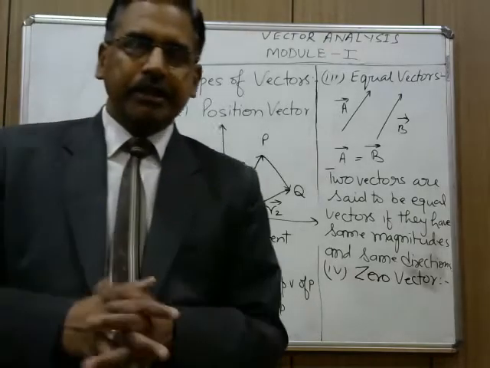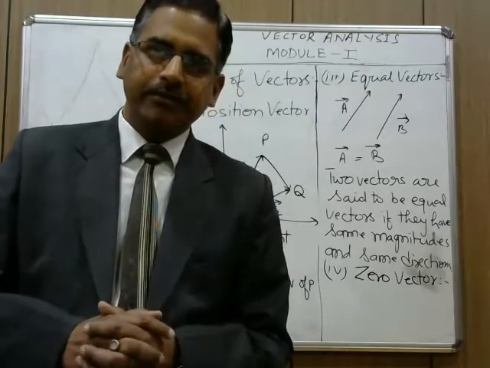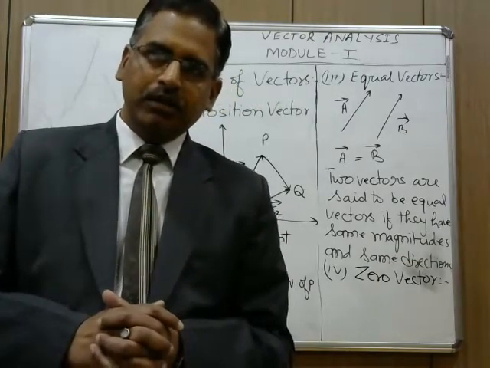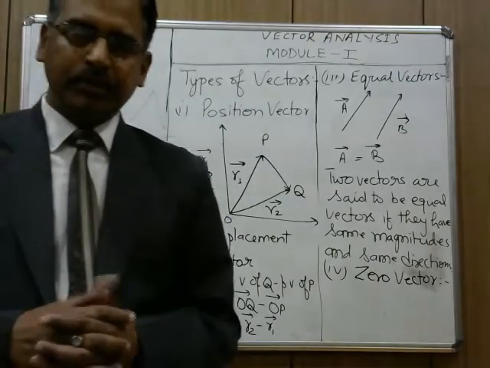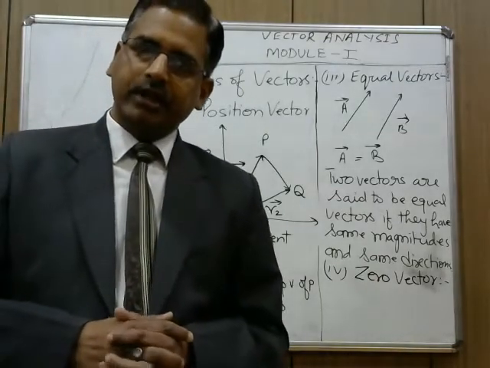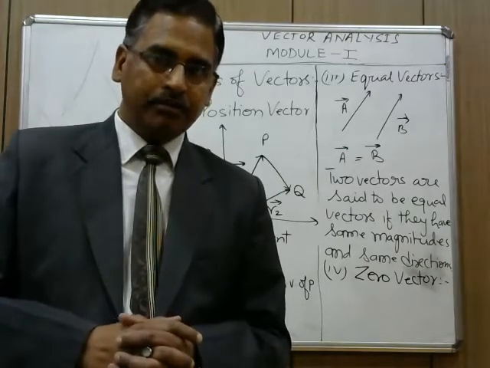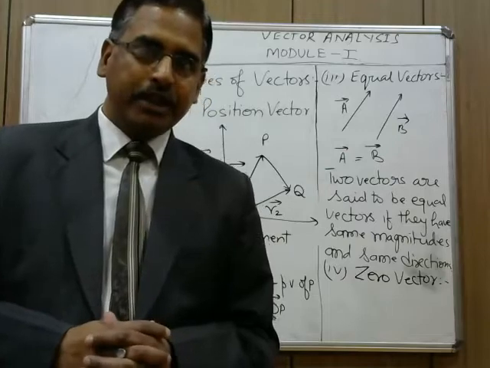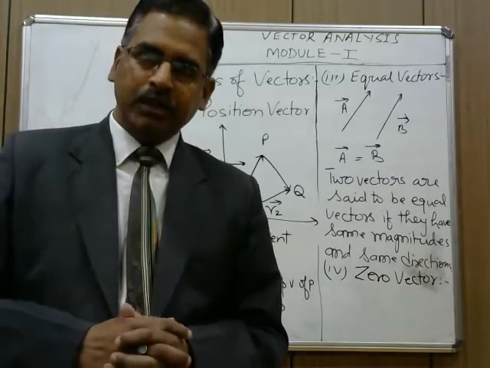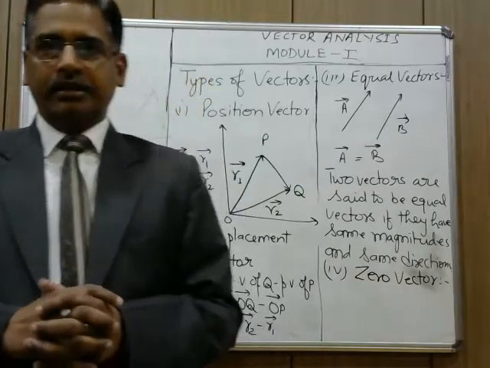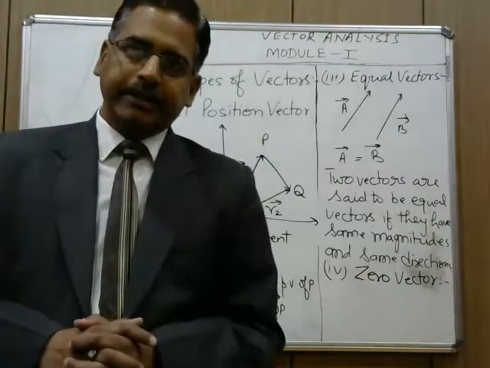When you are subtracting a force of 25 Newton in the east direction from a force of 25 Newton in the east direction, both the magnitudes are the same and the directions are the same, so you will again get 0. But 0 is a scalar, and the difference of two vector quantities can't be a scalar. This is the reason the zero vector has been defined.